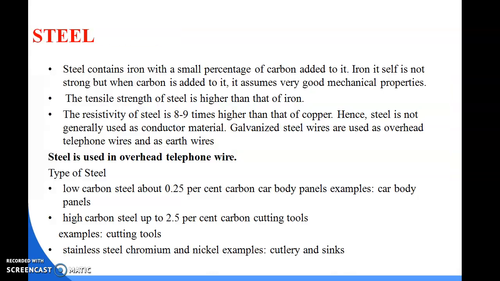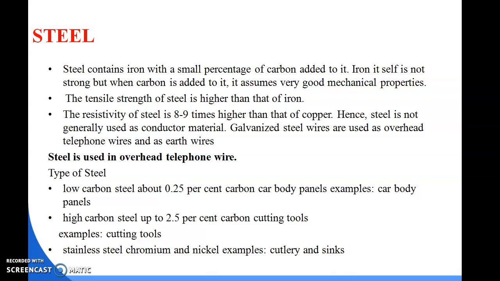Then come to steel. What is steel? Basically steel is iron with a small percentage of carbon added to it, because iron itself is not strong, but when we add carbon, it assumes very good mechanical properties. If you add carbon to that iron, then its mechanical properties are very good. That means the tensile strength of steel is higher than iron.